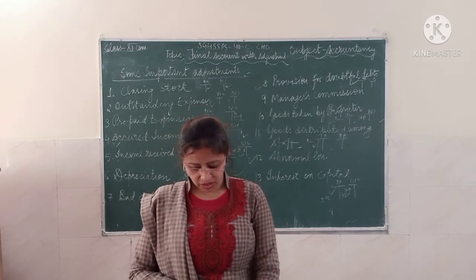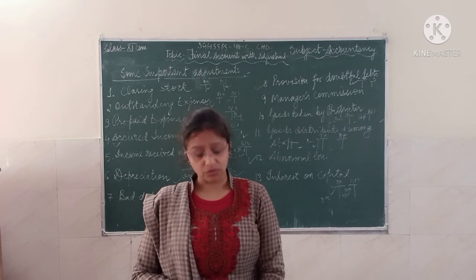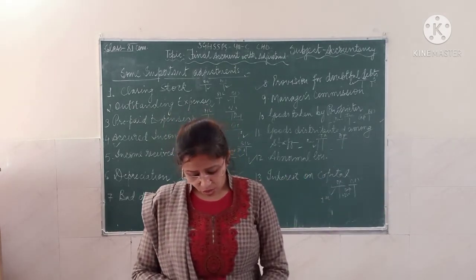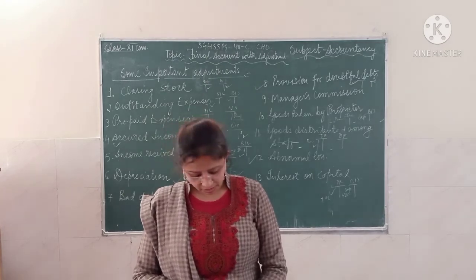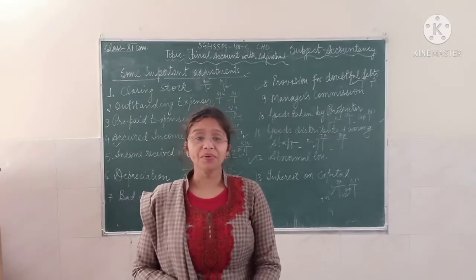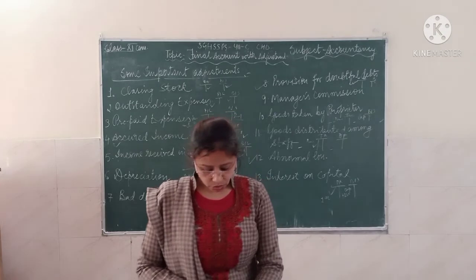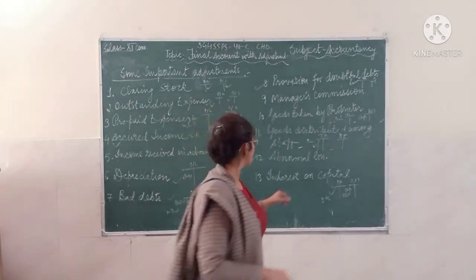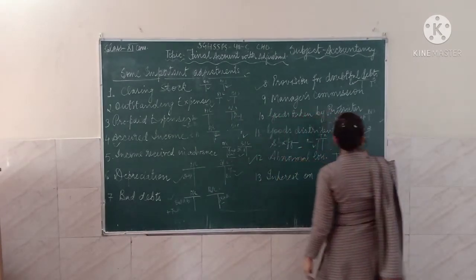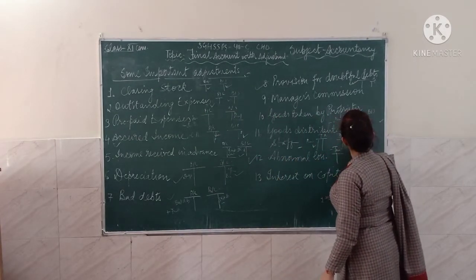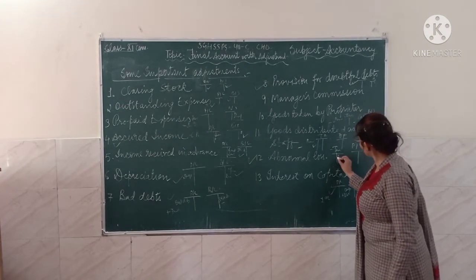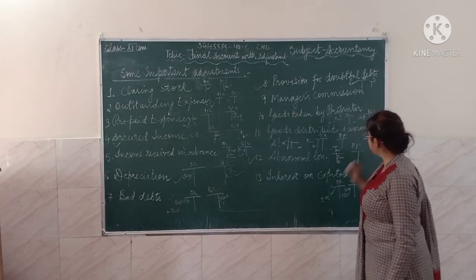Suppose there is a loss by fire, you will take it on the credit side as loss of stock by fire. And in the P&L account, you will take the loss on the debit side. So for abnormal losses, you will take the trading account and P&L.